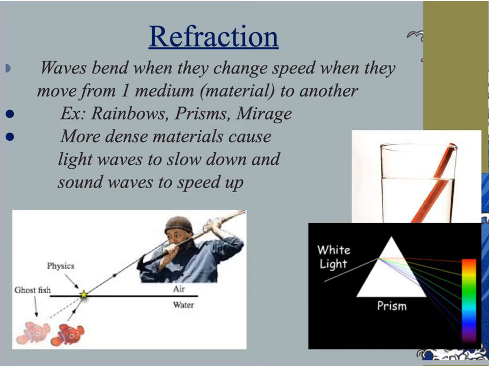So we can see examples of that here to the right. If I placed a glass of water or oil, which we saw in class, and I placed a pencil or a straw or any kind of straight cylindrical object inside that cup or container, it would appear as if that object was cut in half and there were 2 different objects, but the reality is it was the same object.